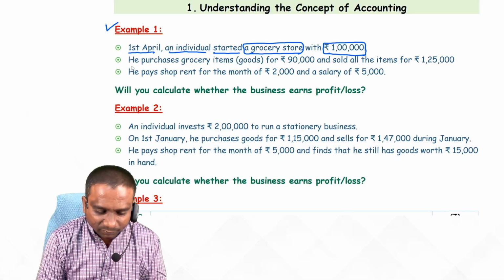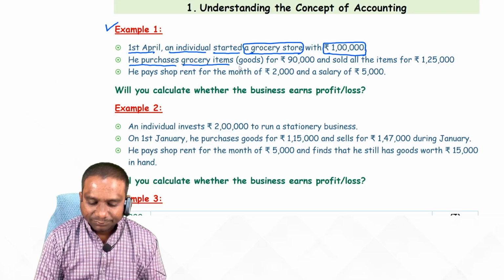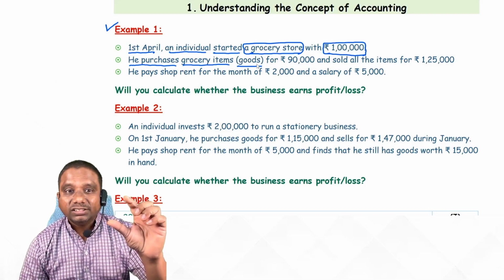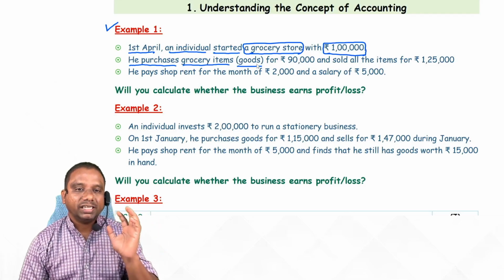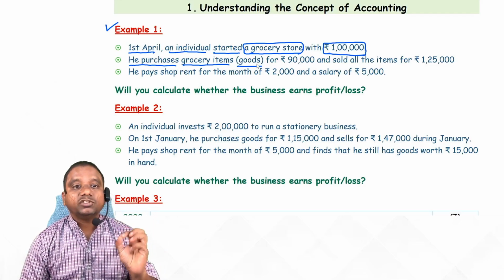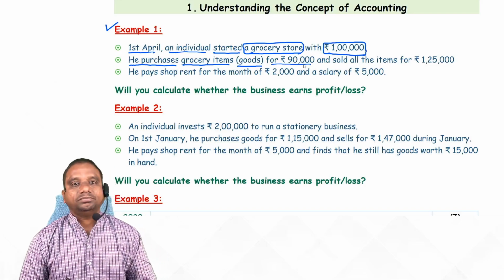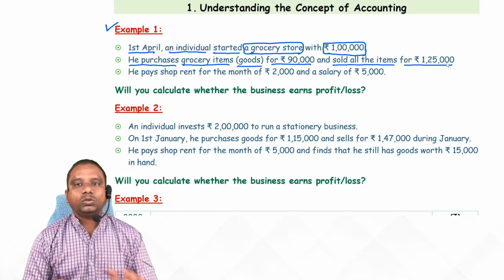He purchases grocery items. In the bracket, what are they giving? Goods. So these grocery items are called goods. He purchased for 90,000 and sold all the items for 1,25,000.